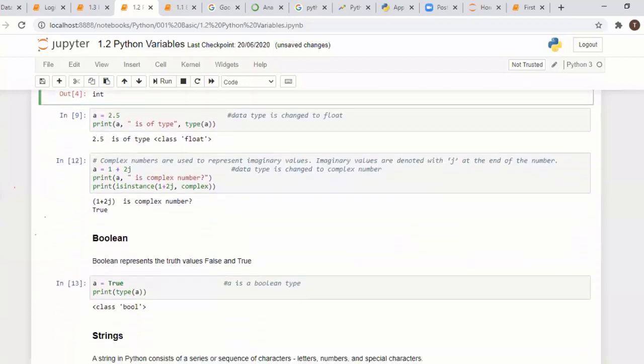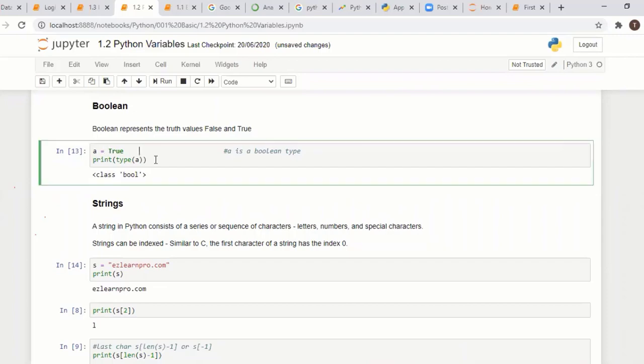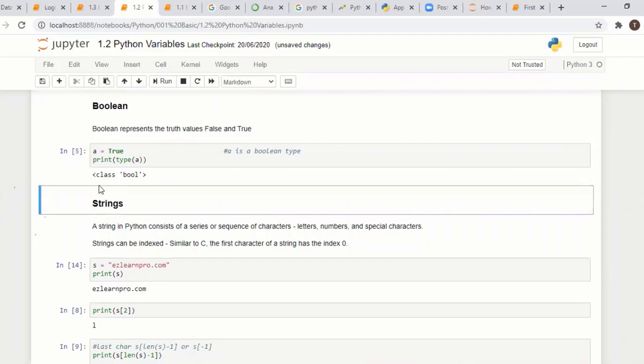You can use integer and complex numbers. Same like that, there is the Boolean type. Boolean type only accepts true or false. Here a is having true. If you see the type of a, it shows a Boolean type.